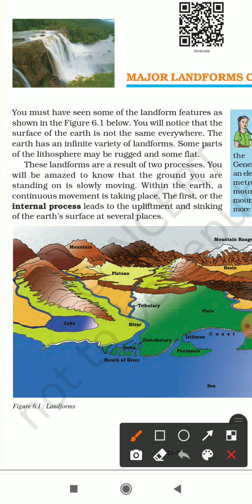Now, as you have already noticed, the surface of the earth is not the same everywhere. The earth has an infinite variety of landforms. Some parts of the lithosphere might be rugged and some might be flat. Now, these landforms are a result of two processes, and you will be amazed to know that the ground you are standing on is slowly moving. Inside the earth, a continuous movement is taking place. The first, the internal process, leads to the upliftment and sinking of the earth's surface at several places.